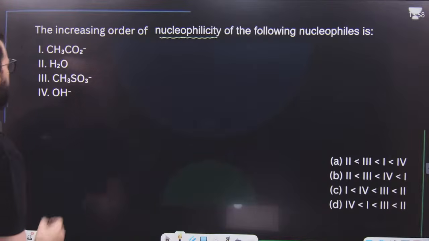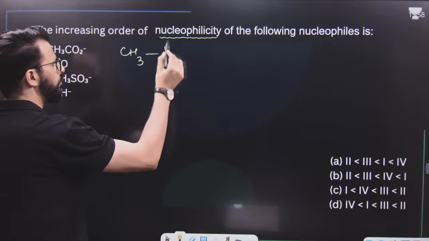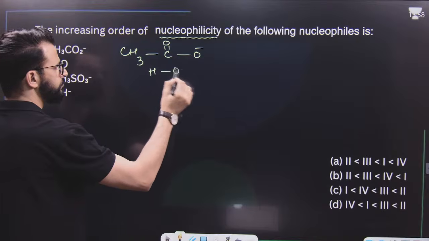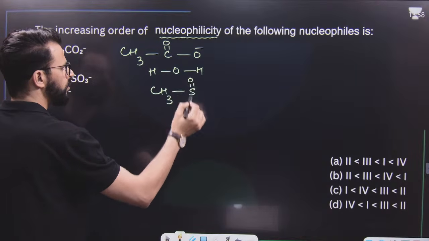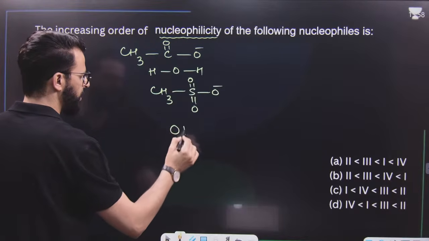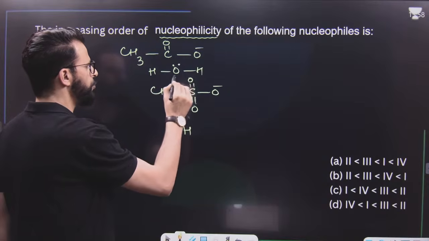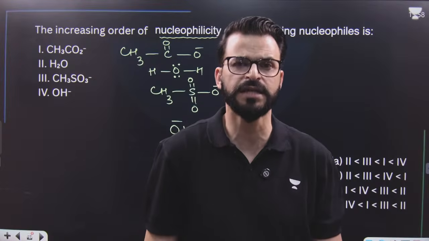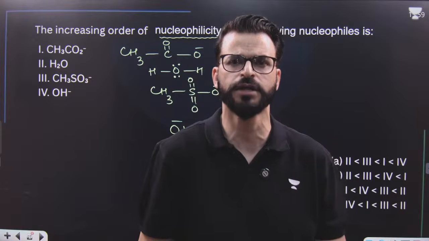Let me tell you. The first one is CH3, C double bond O, O negative. The second one is H2O. The third one is CH3, S double bond O, and O having negative charge. The fourth one is O having a negative charge. That means the nucleophilic centers here are the same. When nucleophilic centers are the same, listen carefully, nucleophilicity parallels basicity. That means the nucleophilic order as well as the basic order will be the same.